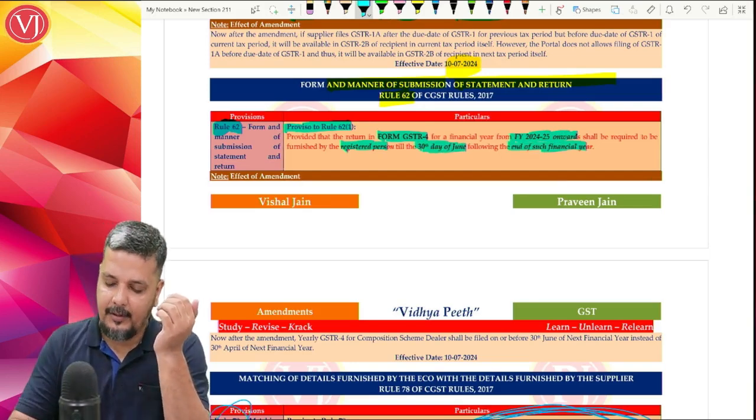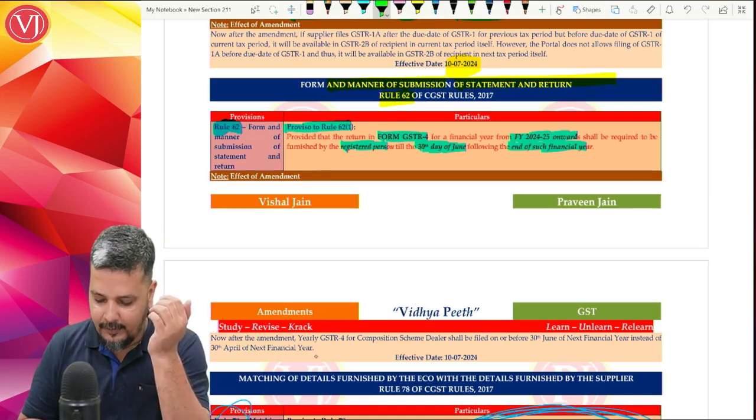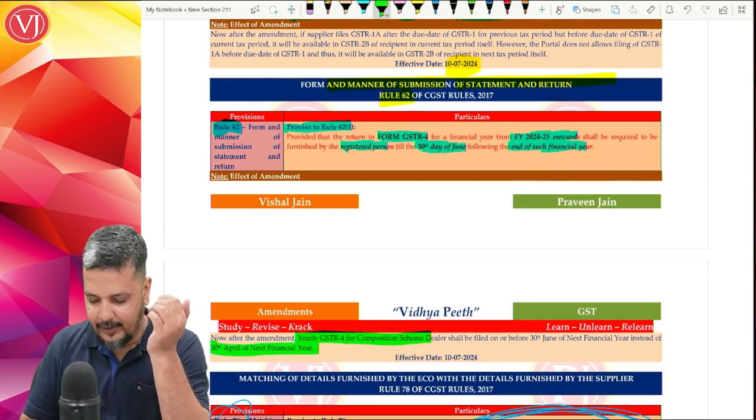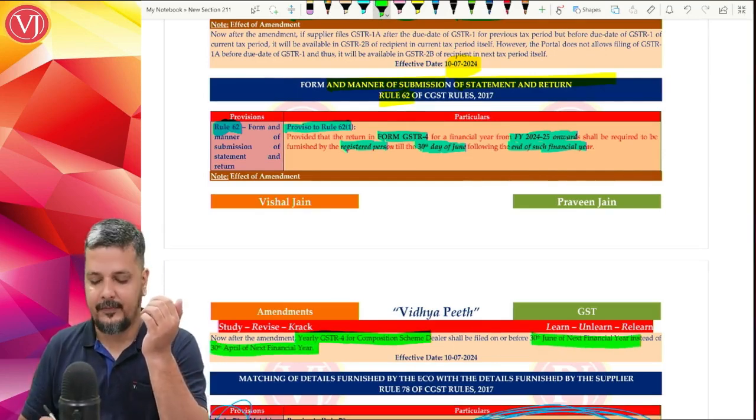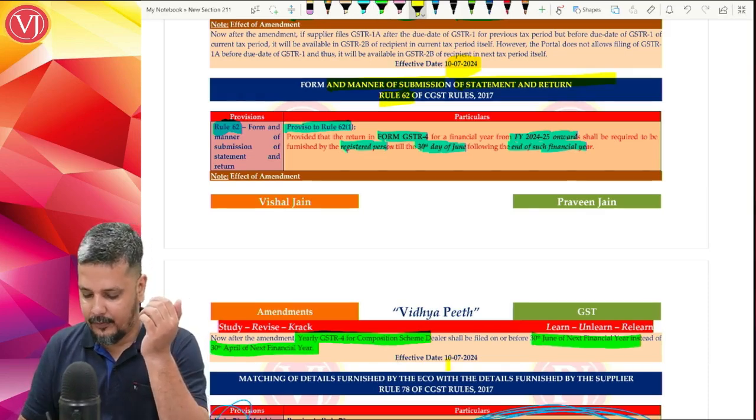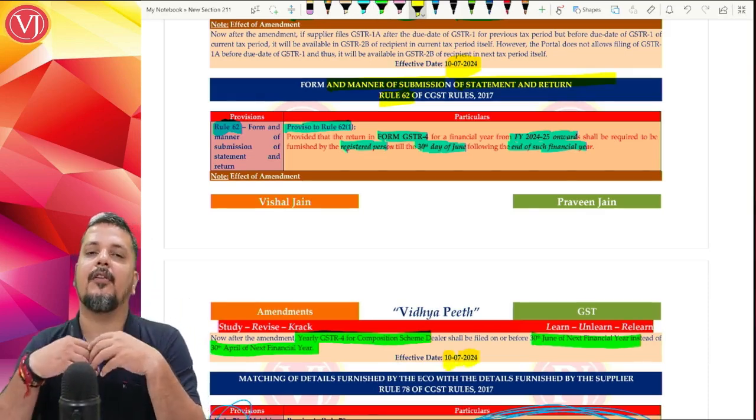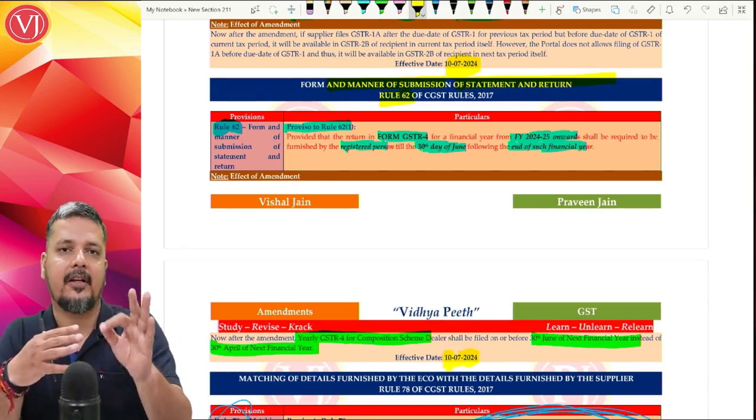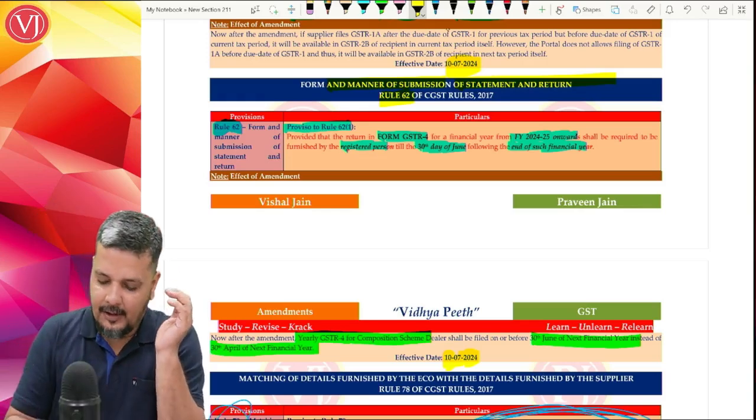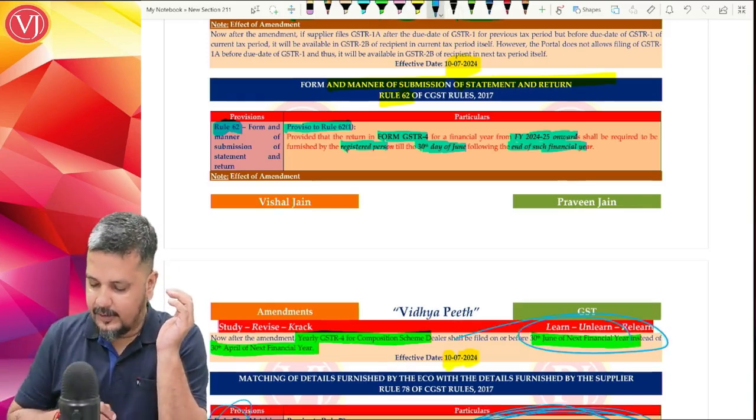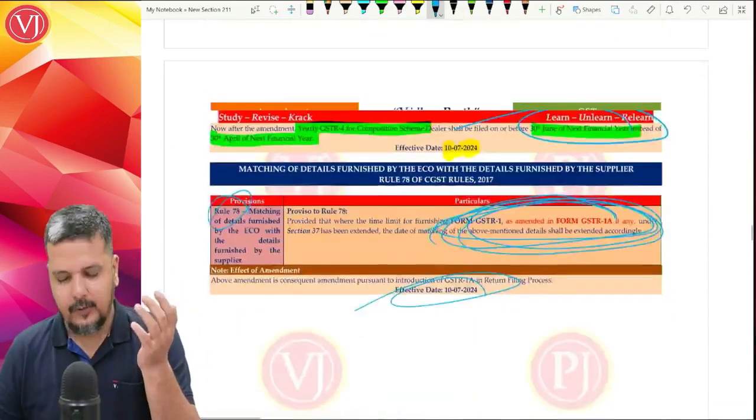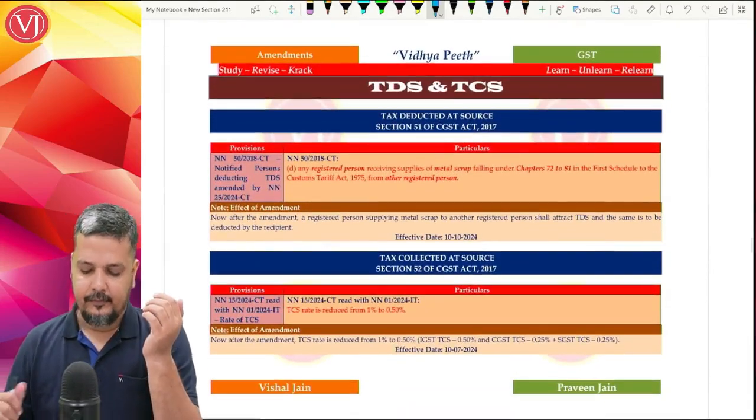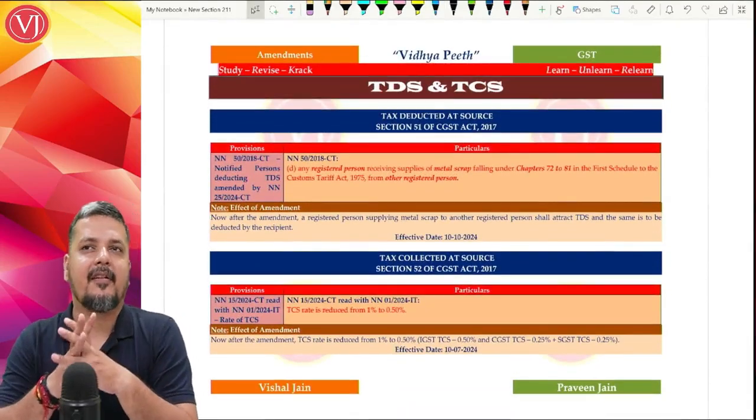For a composition scheme dealer, the yearly GSTR 4 due date is changed from 30th of April of the next financial year to 30th of June of the next financial year. And this is effective from 10th of July 2024. Normally, when you talk about the GSTR 4 due date of any financial year, you say that after the financial year is over, 30 days, which means 30th April. But now that has changed to 30th of June of the next financial year. So the due date of GSTR 4 has changed. That is all about the amendments in the return filing chapter.